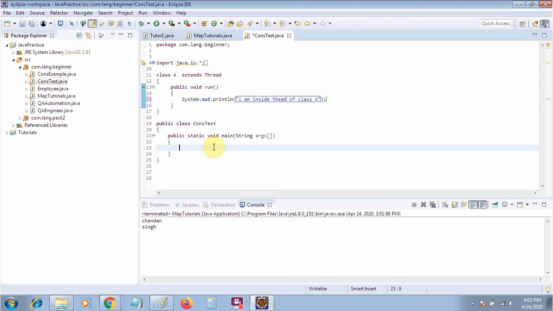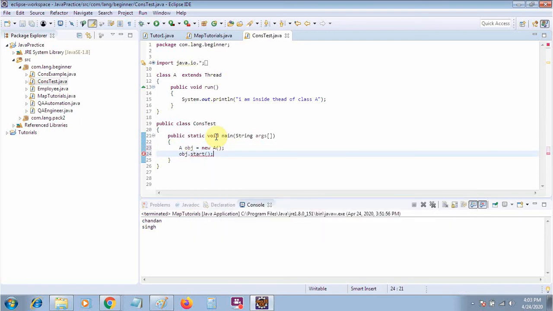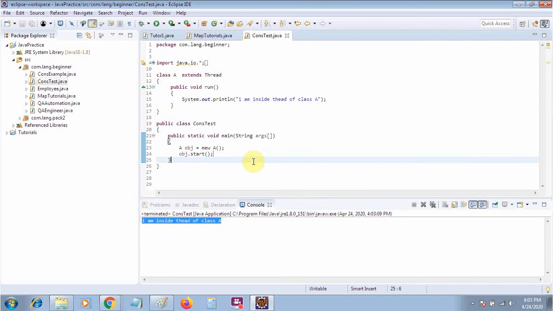So what you need to do without a thread is first create the object of the A class, then call the method. But in case of threading it is not like this. You will just create the object of your A class, new A, and call start on your object. Simple. So your thread will be started. Let me run this one. This one has been started. You must be thinking, what is the benefit of using the thread? I will discuss all these things.